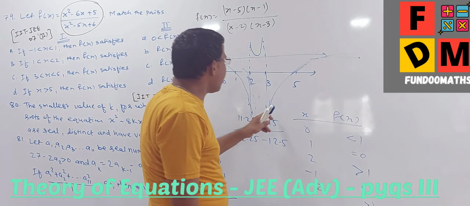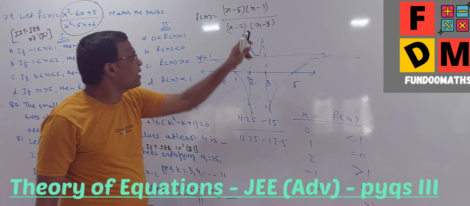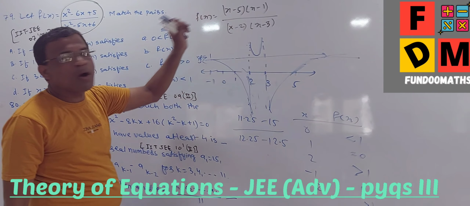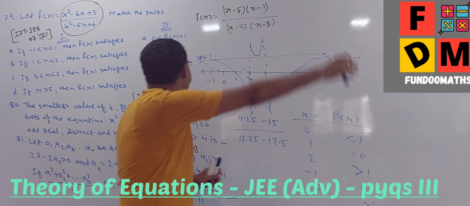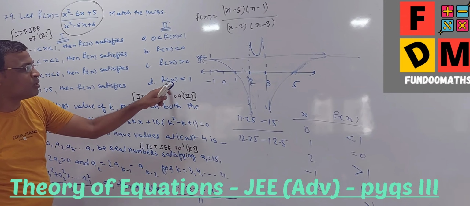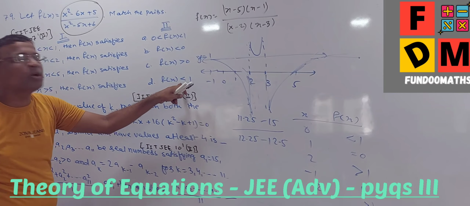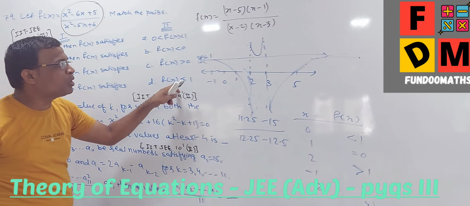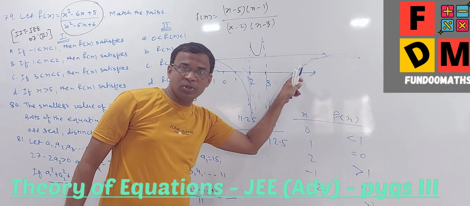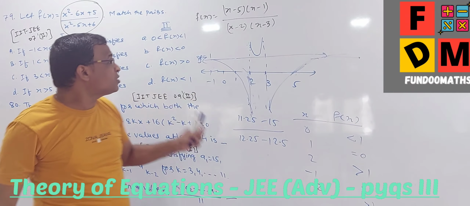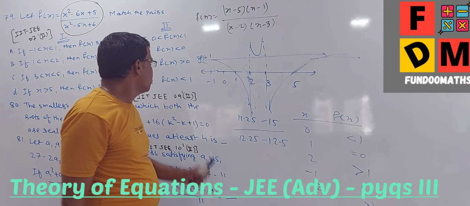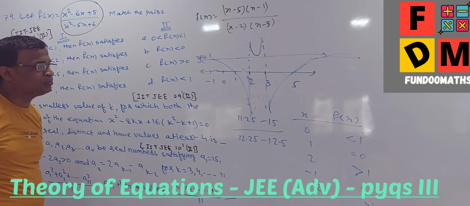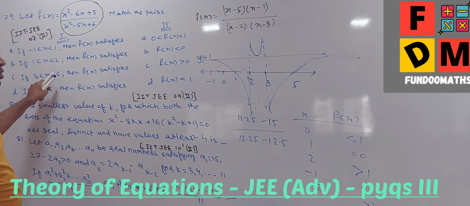But remember that at x equal to 5, f of x is 0. So after 0 it will increase to positive. So D couldn't be the answer because D will give me something like 0.5 also. But I can't get 0.5 as the answer because after 5 it will increase. So in some solutions they have given option D, which is wrong basically. So make a note of this. So the answer for this is just B. Now between 3 and 5 is done.